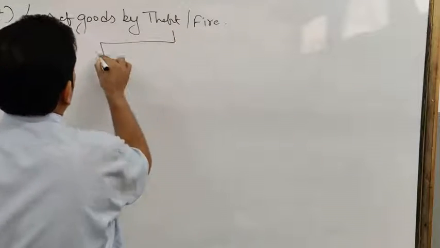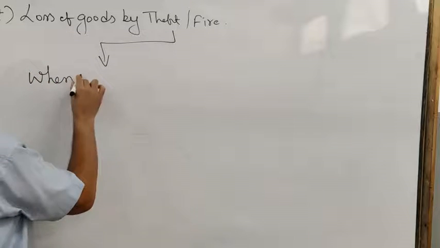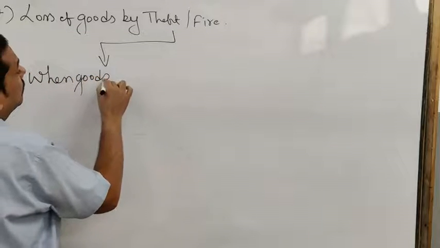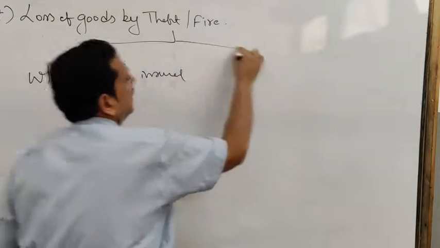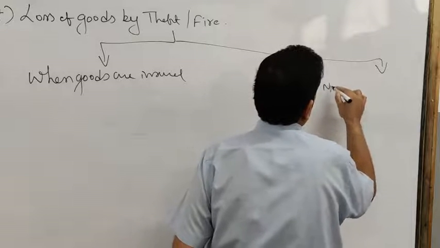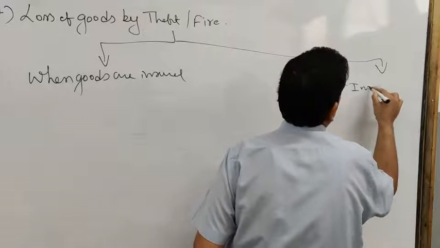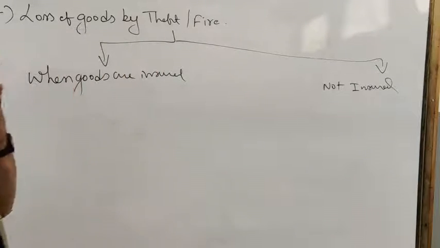Now there are two cases: case 1, when goods are insured, and case 2, when goods are not insured. The first entry will remain the same in both cases: loss of stock by theft or fire to purchase, to input SGST, to input CGST.